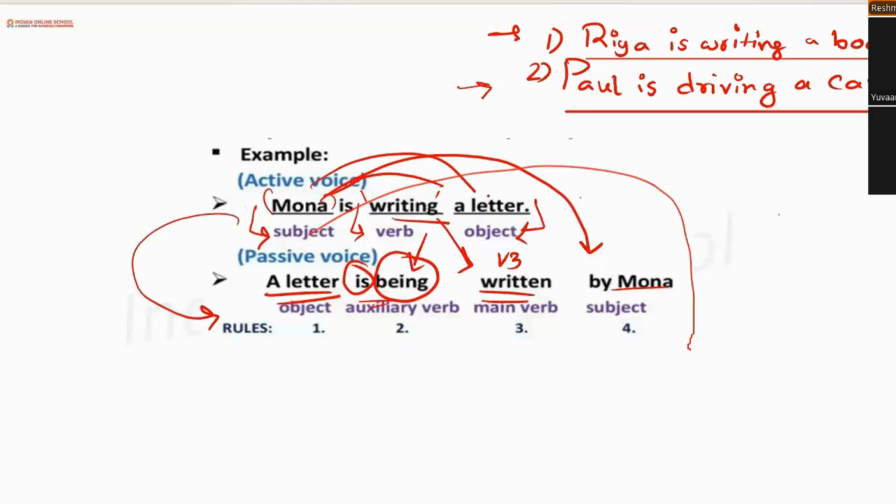Driven. Yes, okay, correct. So we are seeing that whenever the main verb has "ing", we are adding "being", and before that there will be an auxiliary verb. It can be "is", or if it was past continuous, it was like "was being", right? And then we will be adding a "by", and we will just swap the object with the subject, and that is how we will be getting our passive voice out of that active voice.